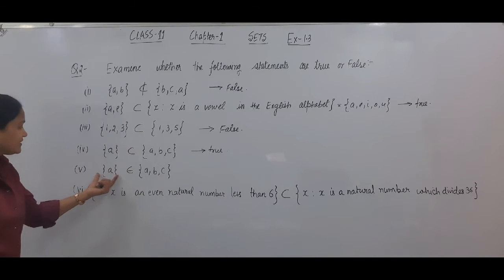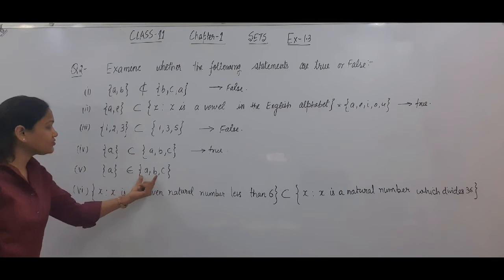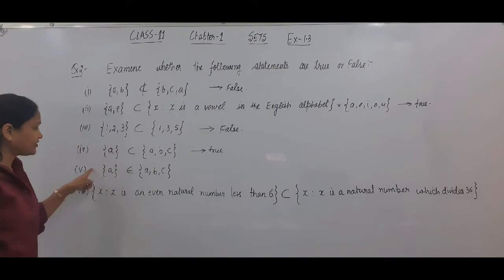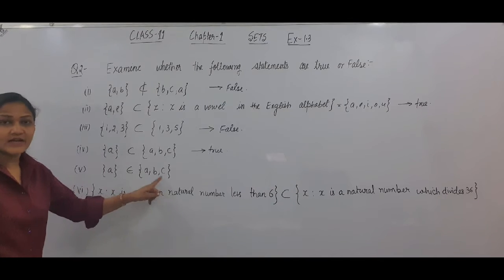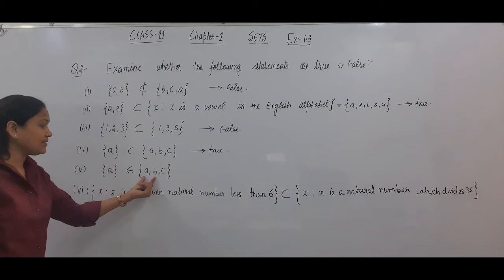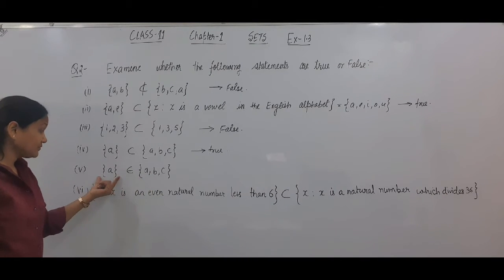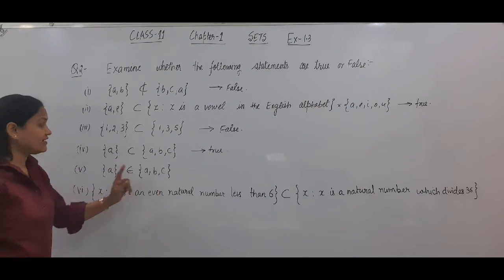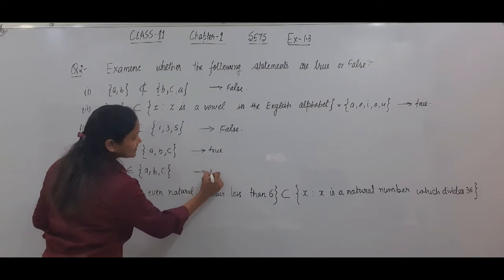Fifth one is the set {a} belongs to this set. Belongs to का मतलब होता है ये जो भी लिखा है that should be an element of this set, but set {a} is not an element of this set. {a} एक element नहीं है इस set का, so this statement is false.